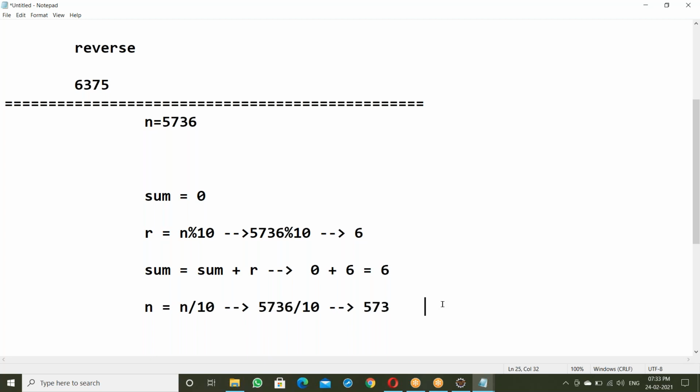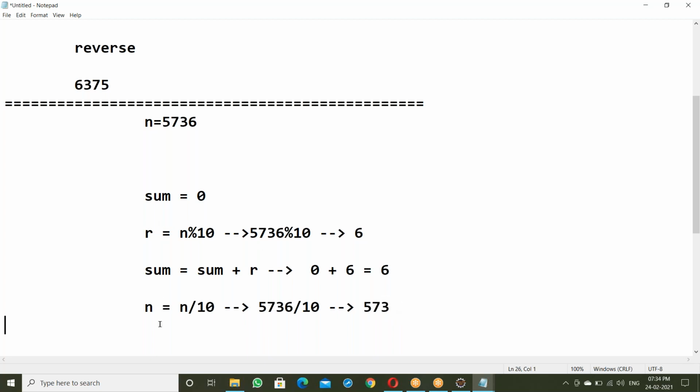Both n and 10 are integers, so the .6 terminates, and we get 573.